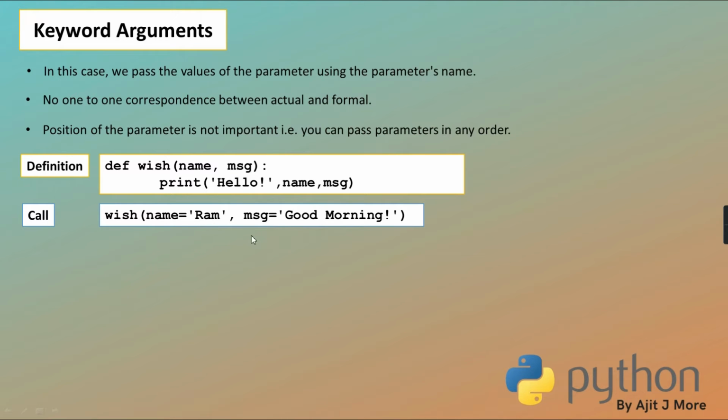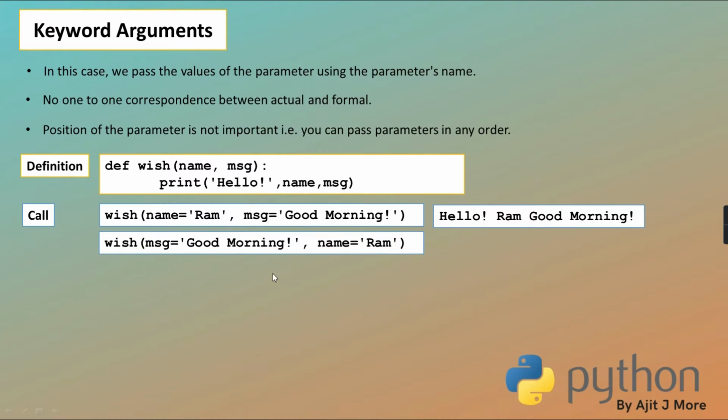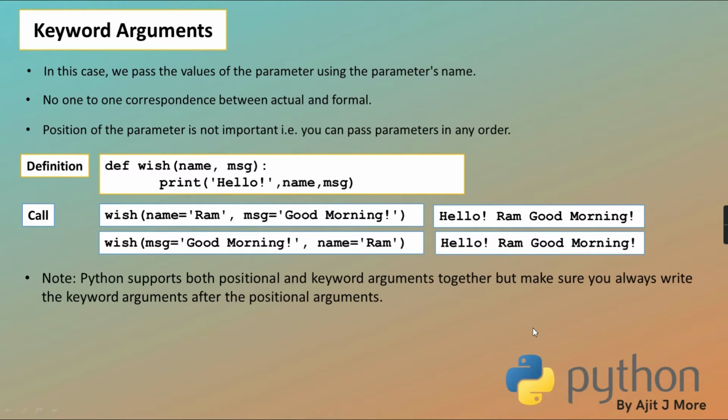So Ram is associated with name, good morning with message. If I call the same function where msg is first and name is later, the values are the same, but the order is changed, then also the output is the same.